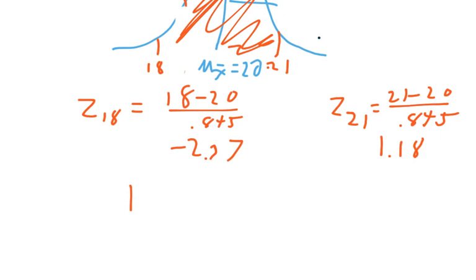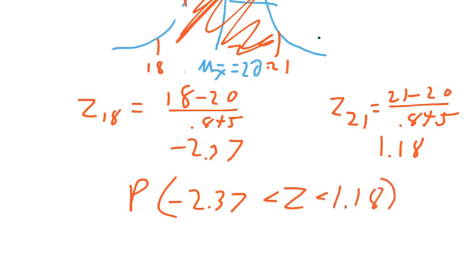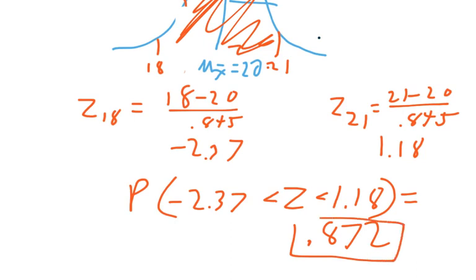So we want the probability that z is in between these two numbers. And I'm going to use my normal CDF again to get 0.872. So that's the probability that we get in between 18 and 21 in this particular problem. And so those are two more examples of the central limit theorem finding means and their proportions.